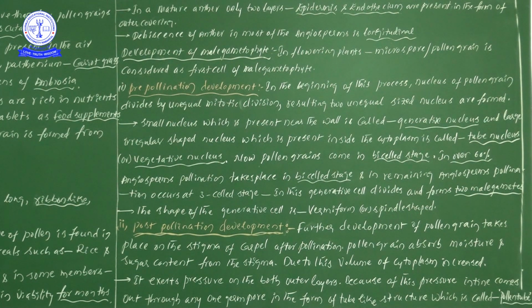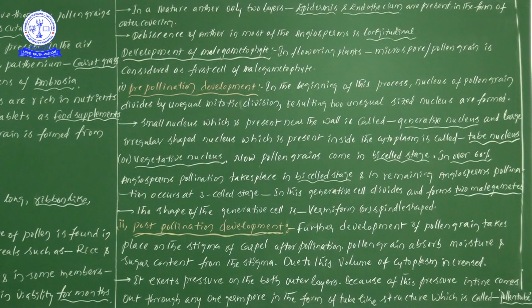Suppose moisture and sugar content are not there, like a gum-like sticky nature is not there, then pollen grains cannot stick to the stigma. So that's why on the stigma we can definitely observe a small quantity of sugar content with moisture.